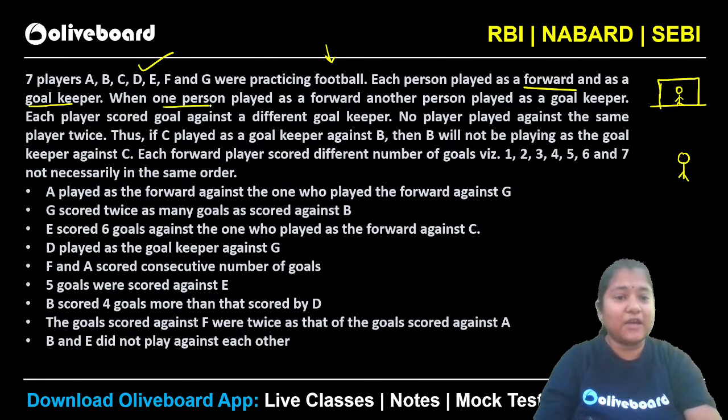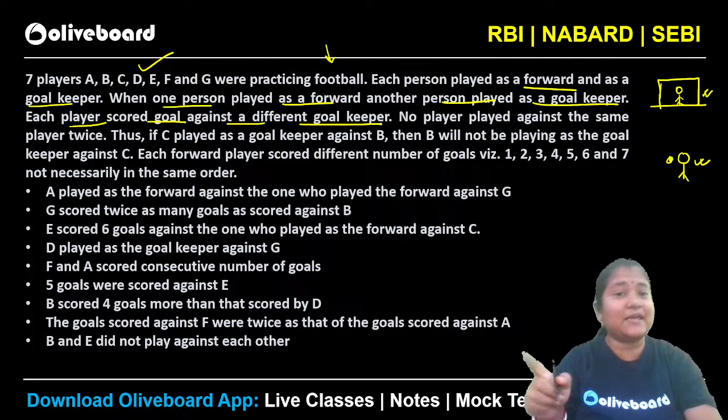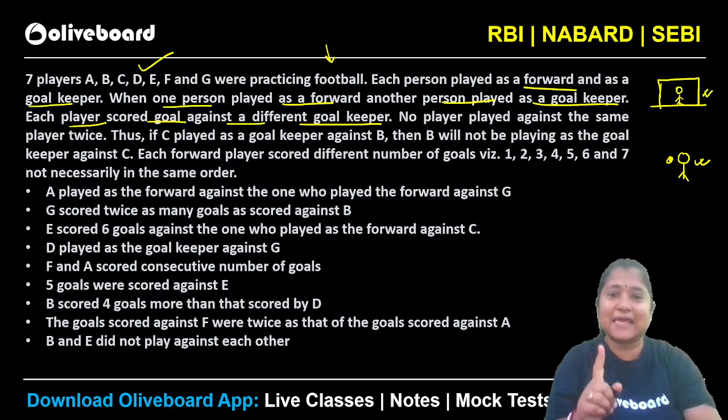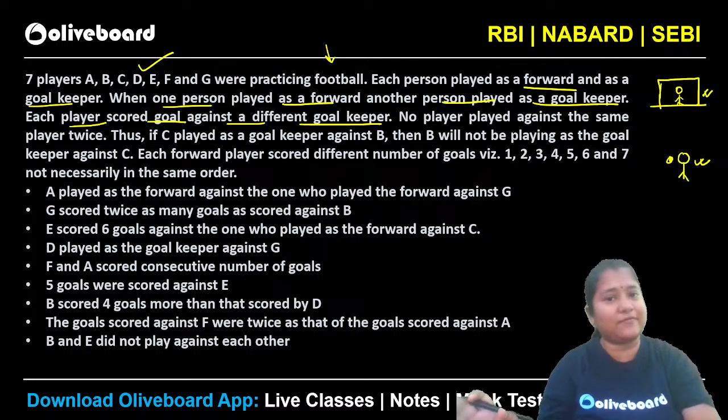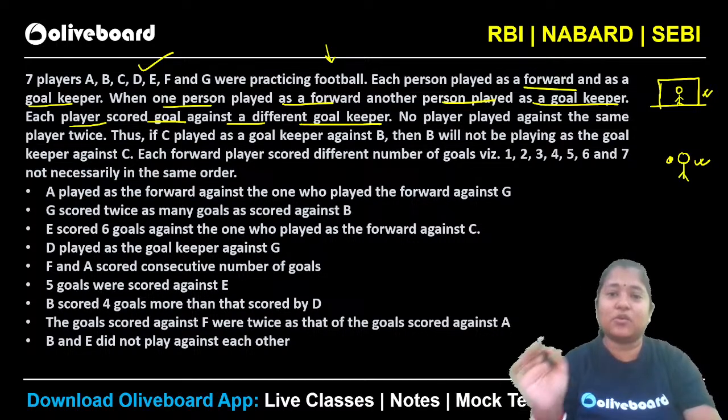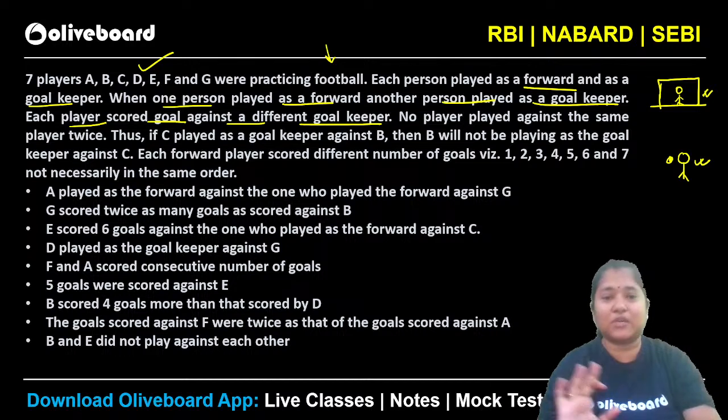So when one person plays as a forward, and he is going to kick the ball, let's say this is the ball here, this person will be acting as the goalkeeper. Another person played as a goalkeeper. Each player scored a goal against a different goalkeeper. That means nobody can be goalkeeper twice. A can be a goalkeeper for only one other person, B can be a goalkeeper for only one other person, similarly for everybody. Everybody has to be a goalkeeper only once.